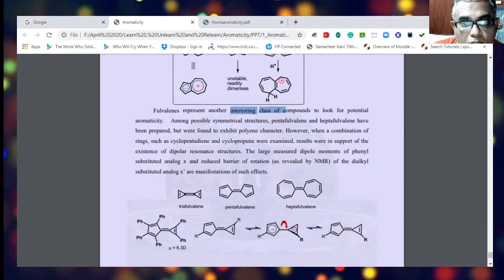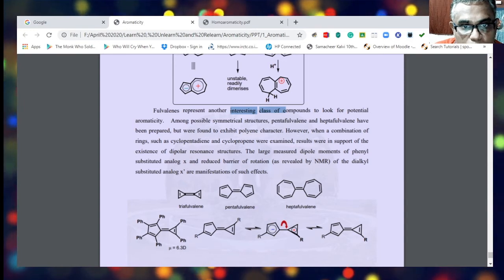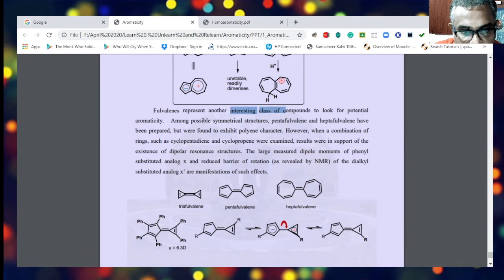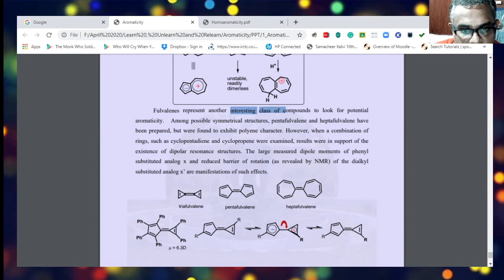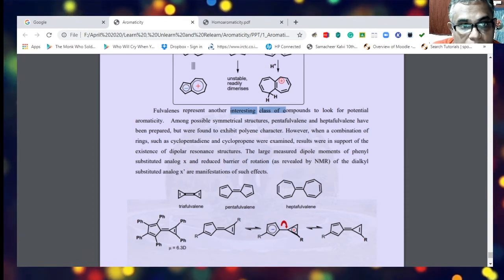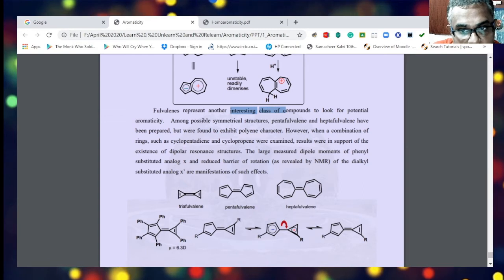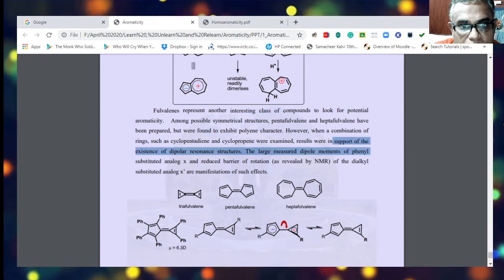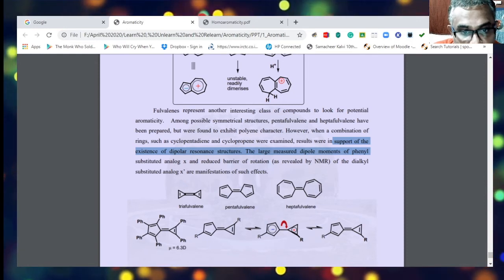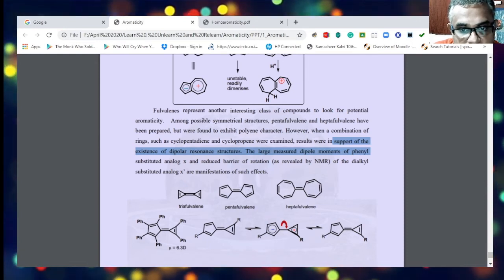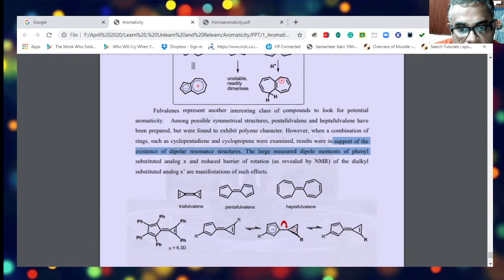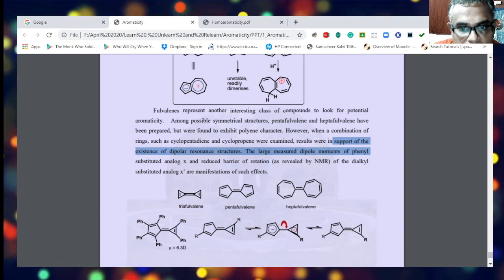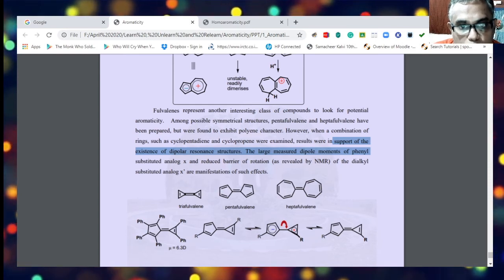However, when a combination of rings such as cyclopentadiene and cyclopropene was examined, the results supported the existence of a resonating structure. So this fulvalene can exist in these resonating forms where one ring becomes a cyclopentadienyl anion and the other becomes a cyclopropenyl cation.